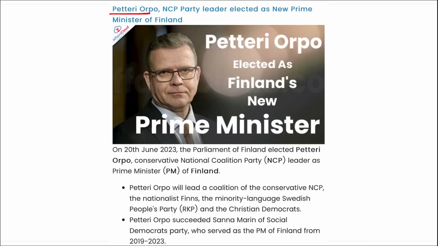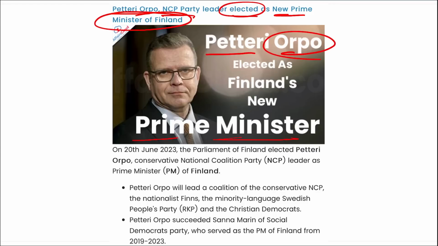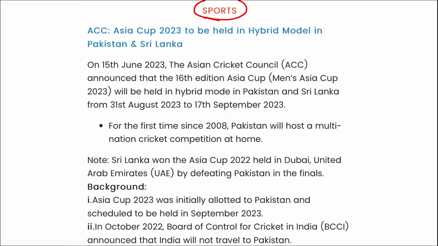Next, Petteri Orpo, NCP party leader, has been elected as the new Prime Minister of Finland. So, who has been appointed as the new Prime Minister of Finland? Petteri Orpo. Next is related to sports.